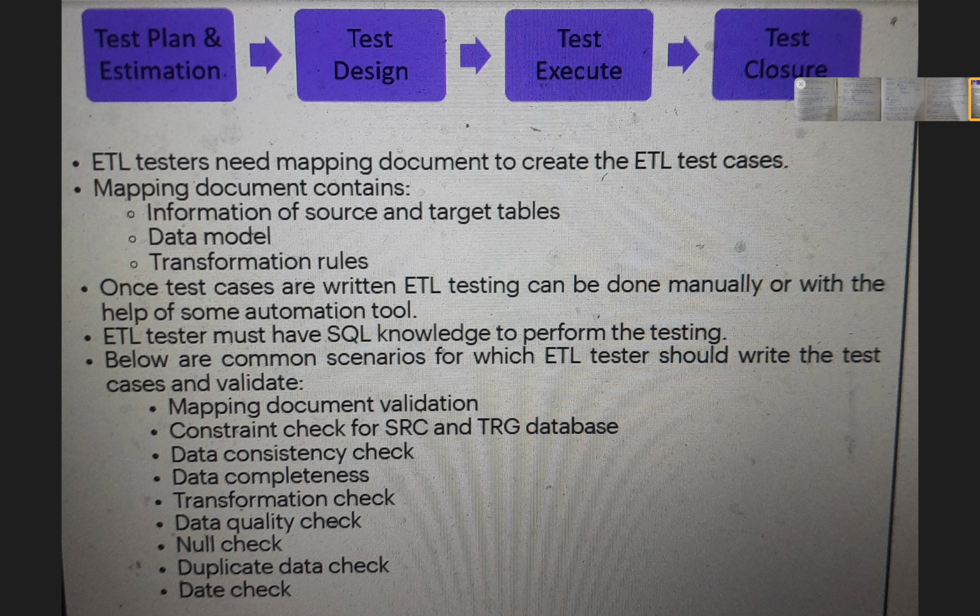Below are some of the common scenarios for which an ETL tester should write test cases: mapping documentation validation, where the source column name and the target column name should match, then the constraint check, the data consistency check, and data completeness, where the data is completely transferred from the source to the target. Then the transformation check, with different types of transformation checks, and the data quality check, null check, duplicate data check, and date check. These are some of the common checks which the tester should keep in mind while doing ETL testing.